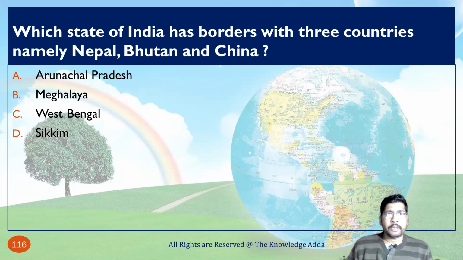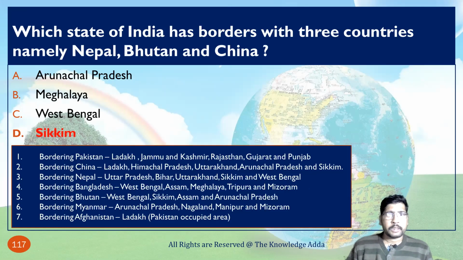Which state of India has a border with three countries, namely Nepal, Bhutan and China? Sikkim is the correct option, because here you can see Nepal: Uttar Pradesh, Bihar, Uttarakhand, Sikkim is also there; Bhutan: West Bengal, Sikkim is also there; and China: Ladakh, Himachal Pradesh, Uttarakhand, Arunachal Pradesh and Sikkim is also there.